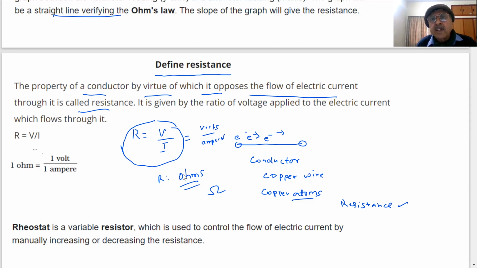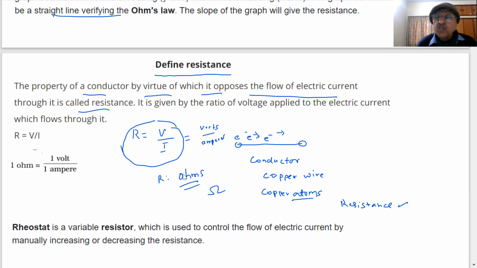Clear? So every appliance I am using, suppose I use a nichrome coil, there will be some resistance. You use an electric bulb, there will be resistance. You use any other appliance, torch bulb, there will be resistance. But resistance will not be the same for all the different appliances. When I use different wires, there will be different resistance. Copper wire has different resistance. Gold wire has different resistance. Silver wire has different. Iron has different resistance. So different materials will have different resistance. That means they will oppose the flow of the current to different extents.